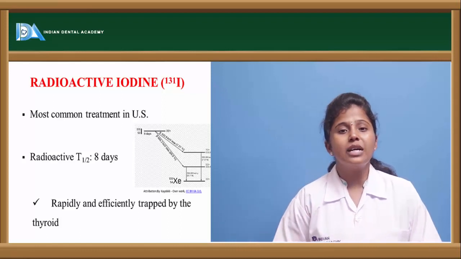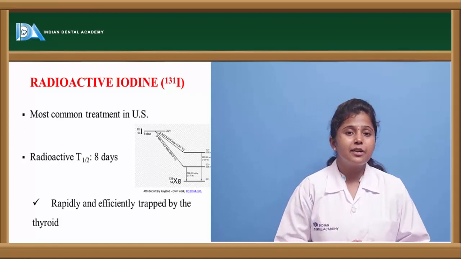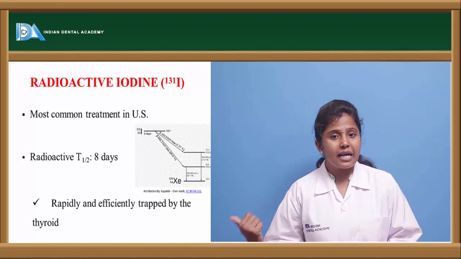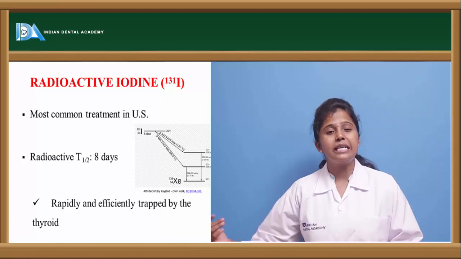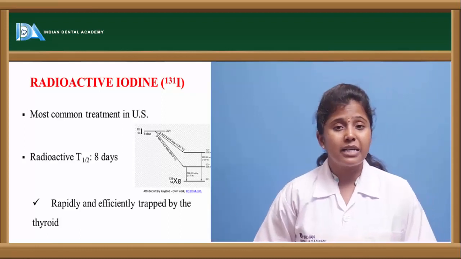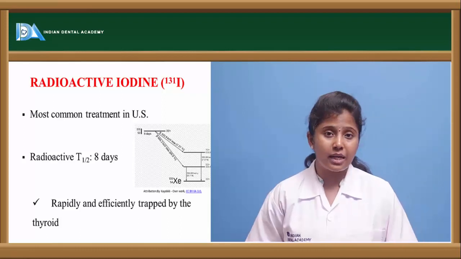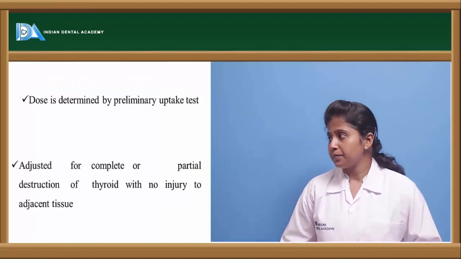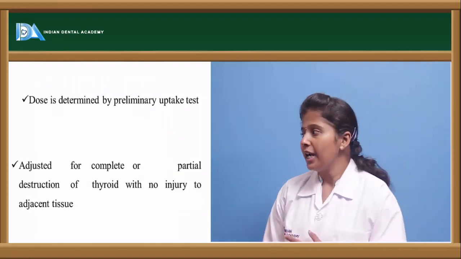The thyroid gland mistakes these radioactive isotopes for iodine. So instead of iodine, it takes up the radioactive isotopes, and after entering the thyroid gland, they completely destroy the thyroid tissue. Here the dose is determined by a preliminary uptake test.